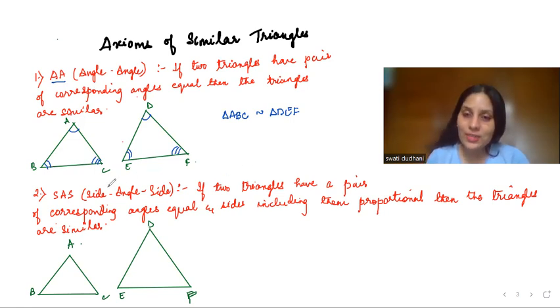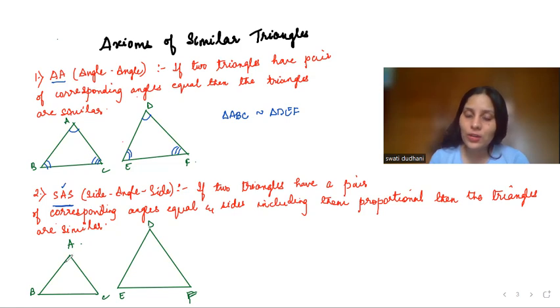Now coming to the next axiom, SAS, side angle side. If two triangles have a pair of corresponding angles equal and the sides including them proportional, then the triangles are similar. So here we can clearly see that the angle is between the two sides. It's very, very important. The angle should be included.